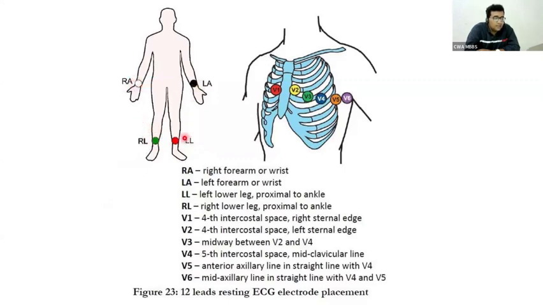Left arm, there is one. Left leg, there is one. But in the right leg, this green one is earth. It is for comparison, not for recording. Therefore, here you can see one electrode, here one electrode, here one electrode. The right limb electrode is earth.